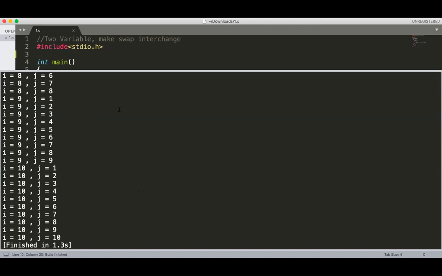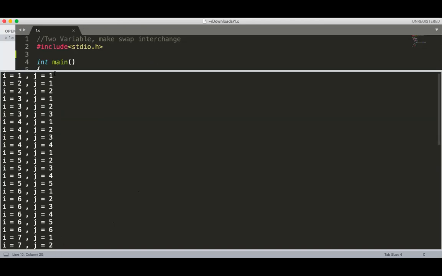Okay, so you can see here the output. For the first iteration, it will execute only 1 time. For the second iteration, it will execute 2 times. When i equal to 2, j goes from 1 to 2. When i is equal to 3, j goes from 1 to 3. When i is equal to 4, j goes from 1 to 4. When i is equal to 5, j goes from 1 to 5.